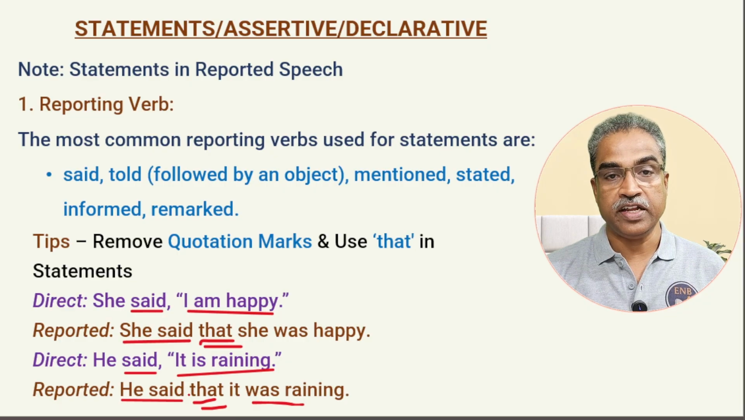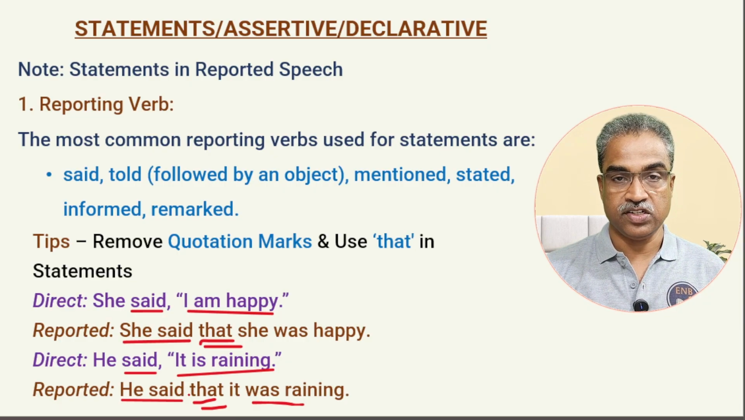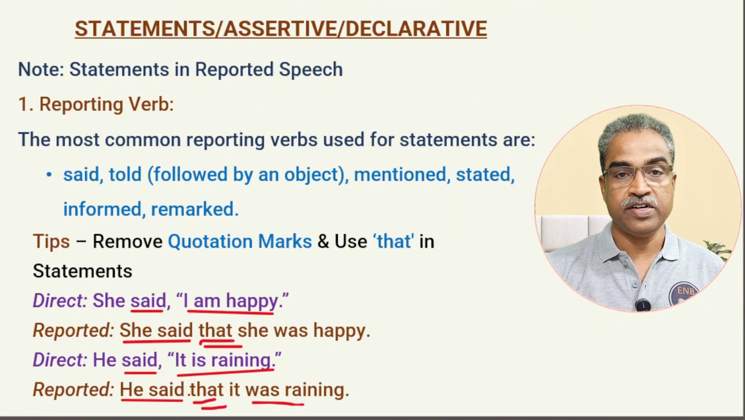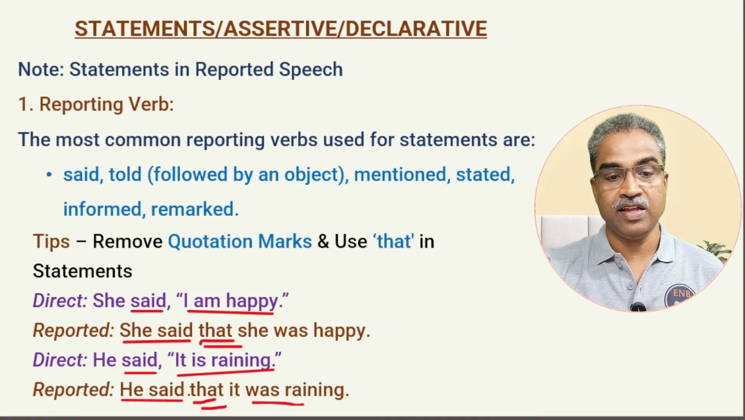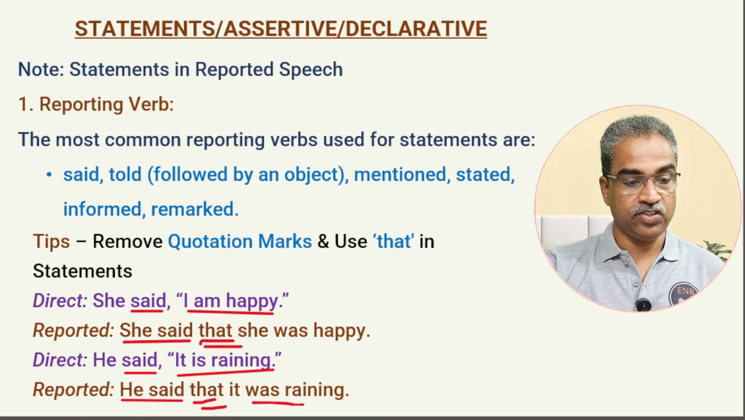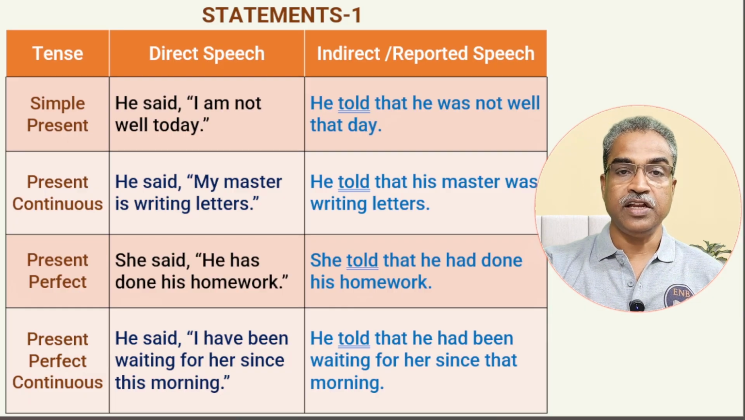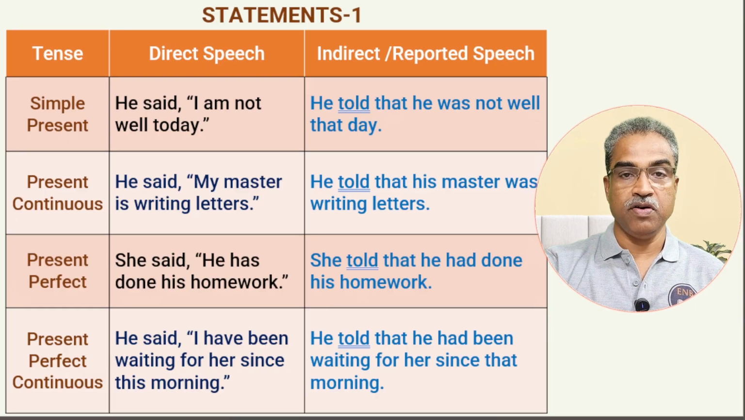Some words denoting nearness in space and time change into words denoting distance, and some words or tenses change into their corresponding past tense. I had given it very clearly in a tabular form. Now please go back and check if you have any doubt. And now let me explain about different tenses.